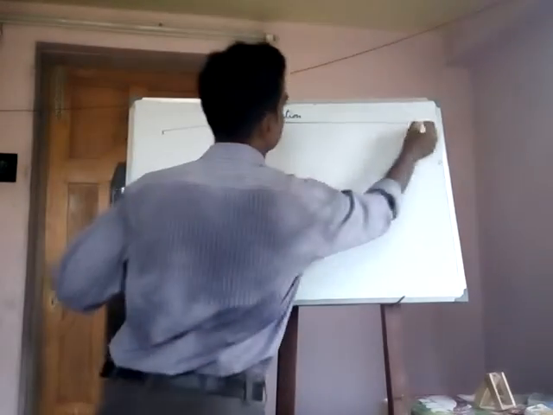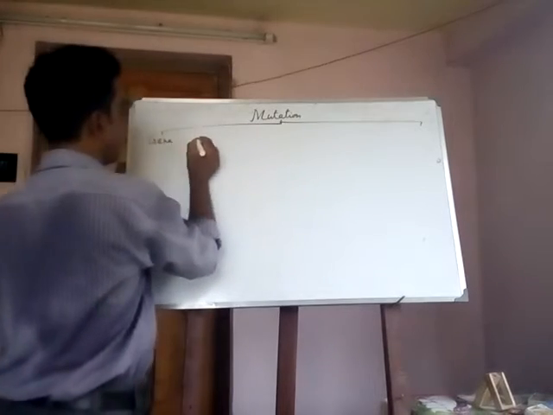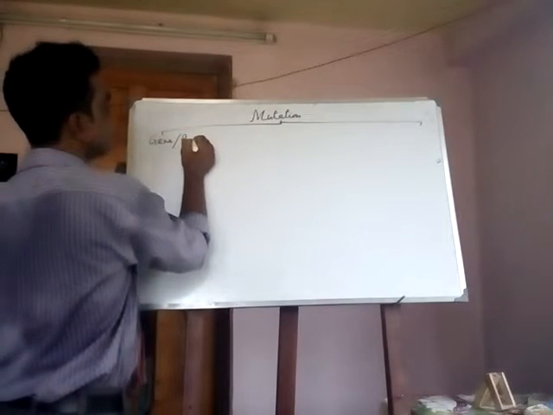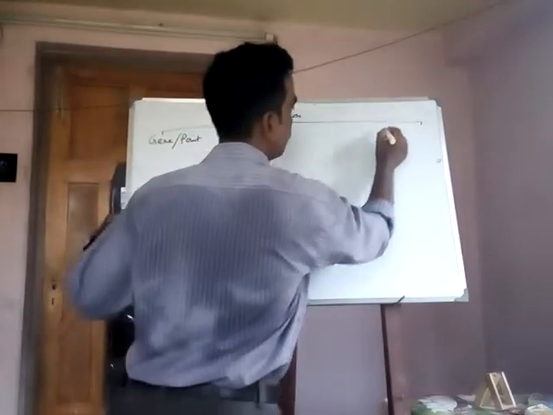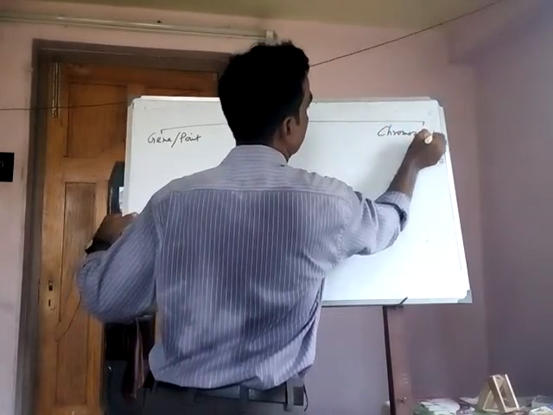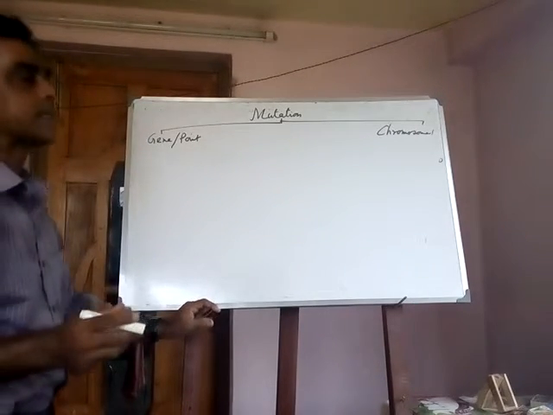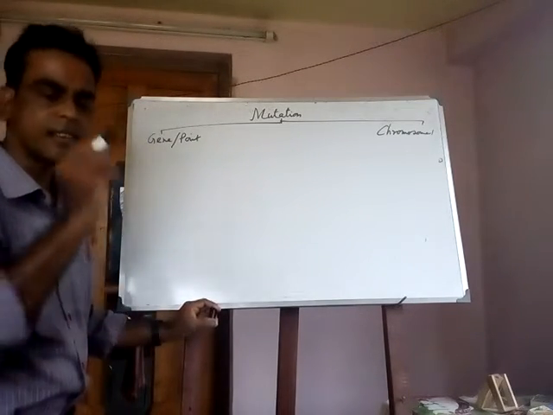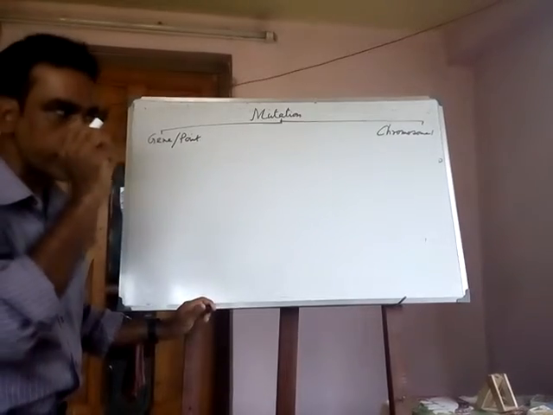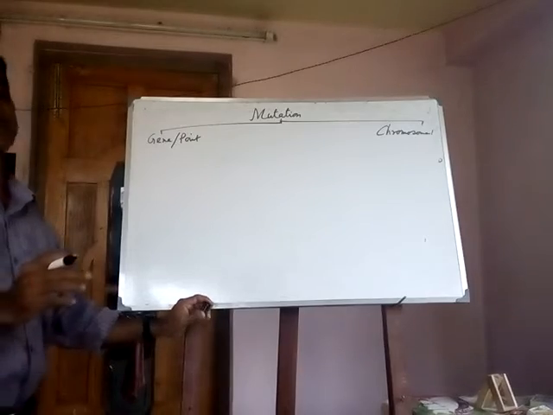It is of two types. One, gene mutation or point mutation, and another is chromosomal mutation. What is gene mutation? When the change is found in a certain gene at the locus or point of the chromosome, that is called point mutation or gene mutation.